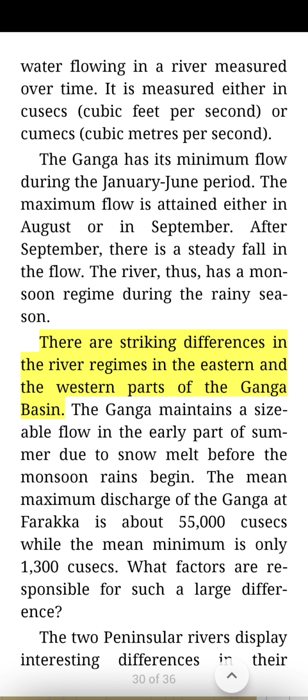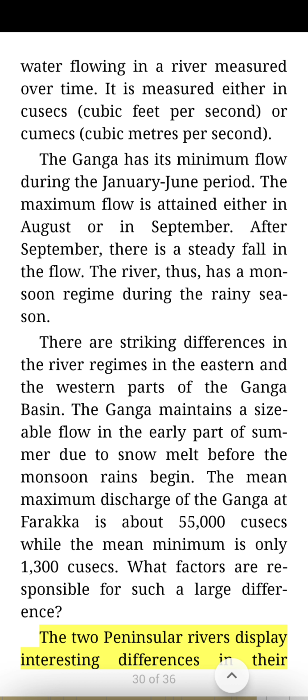There are striking differences in the river regimes in the eastern and the western parts of the Ganga basin. The Ganga maintains a sizable flow in the early part of summer due to snow melt before the monsoon rains begin. The mean maximum discharge of the Ganga at Farakka is about 55,000 cusecs, while the mean minimum is only 1,300 cusecs. What factors are responsible for such a large difference?